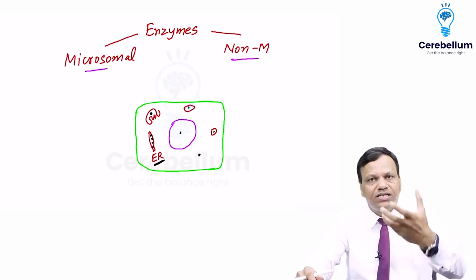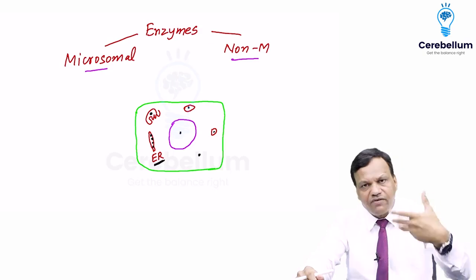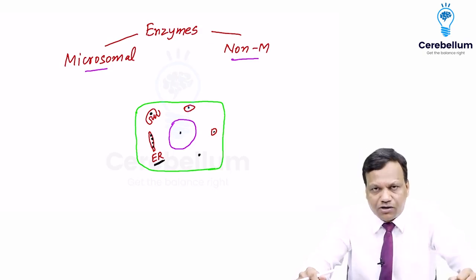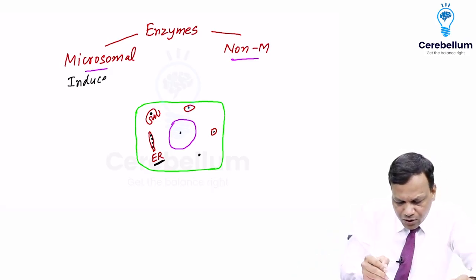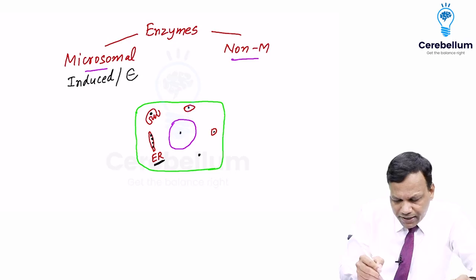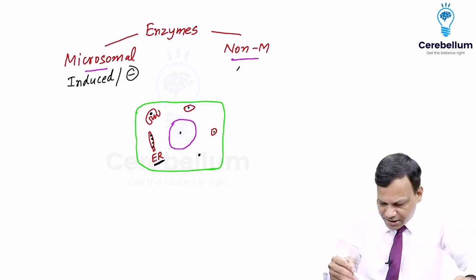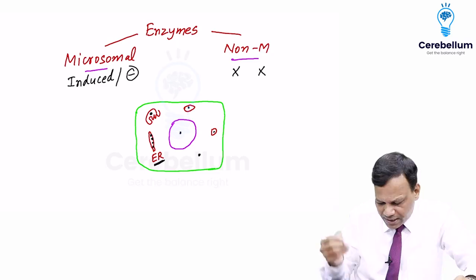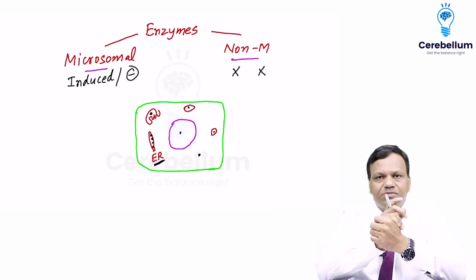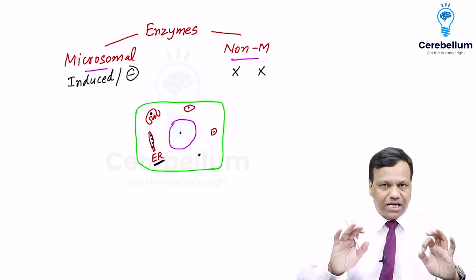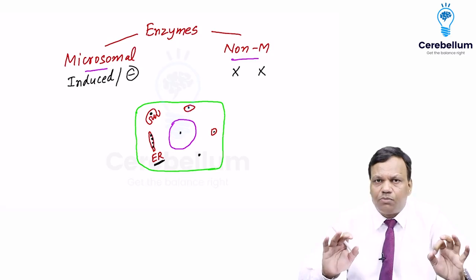So what is special in the endoplasmic reticulum? Why do we divide the enzymes into microsomal and non-microsomal? And that special thing is that only microsomal enzymes can be induced or inhibited. Non-microsomal enzymes cannot be induced, they cannot be inhibited.